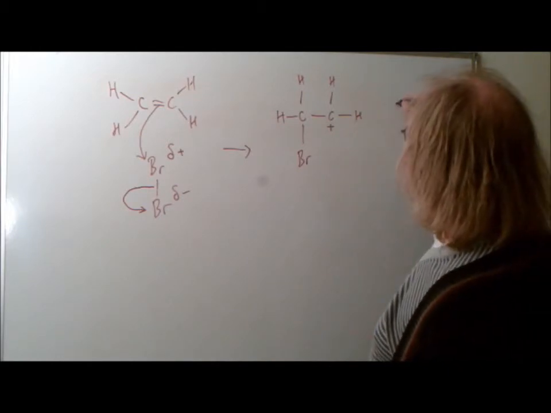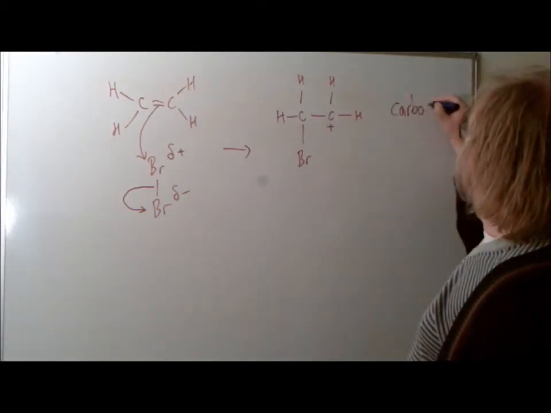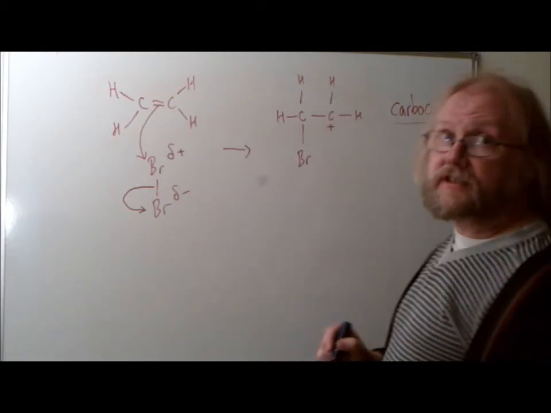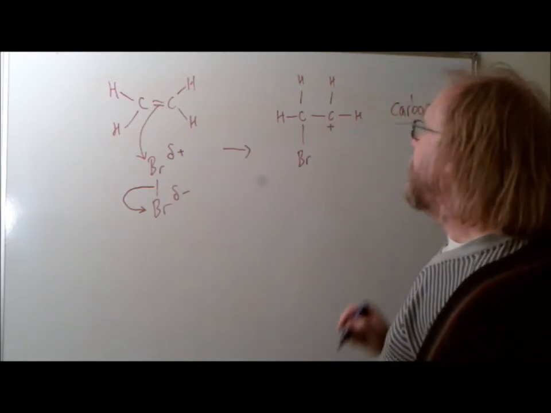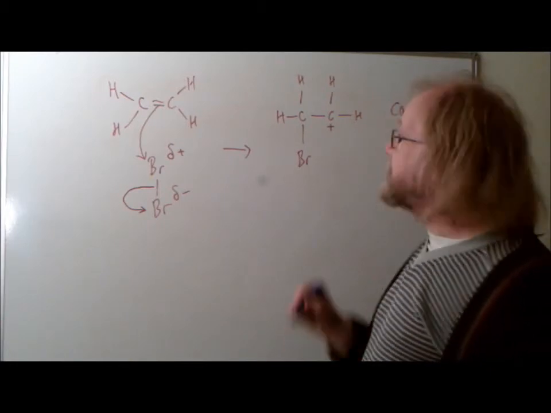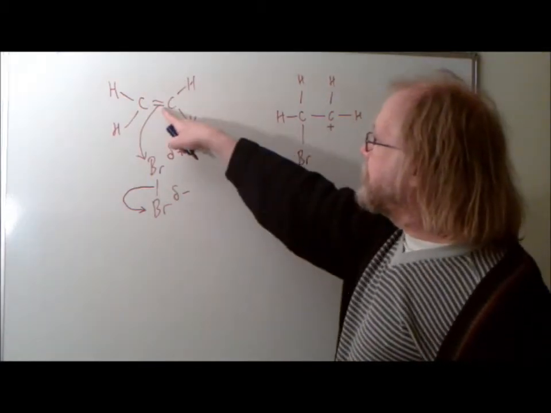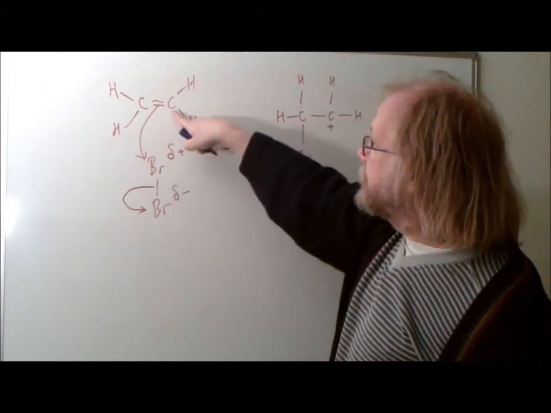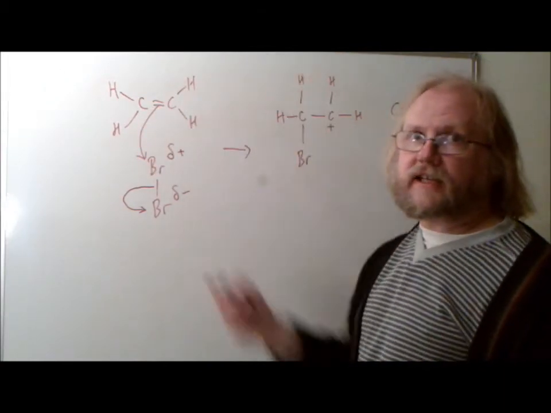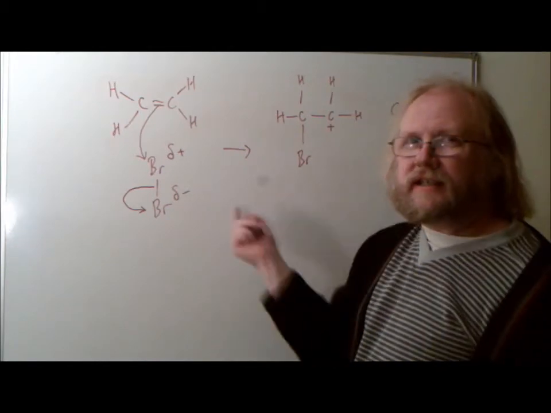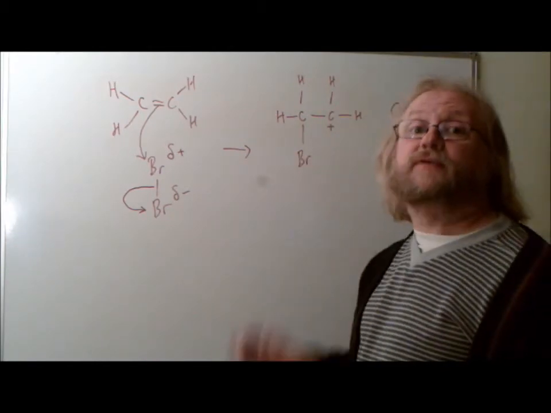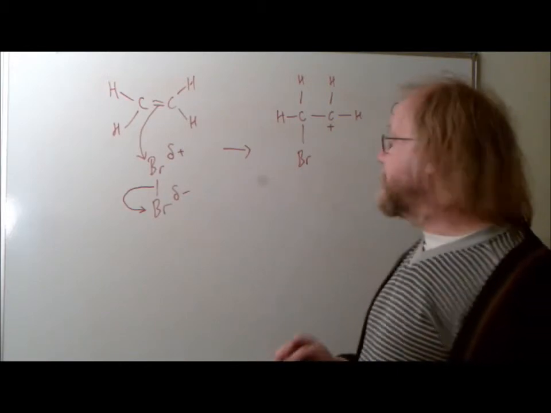It's not just delta positive, it's a full positive charge on that carbon. So this intermediate is called a carbocation, and that means that it's got a carbon with a positive charge on it. That type of bond breaking process, remember, where both of the electrons from the bond are used by one of the carbons, in this case to form a new bond, the other one gets none of them. That's called heterolytic fission. You didn't need heterolytic fission here, you didn't need carbocation. Those words weren't asked for, but often they are, so make sure you know what they mean.